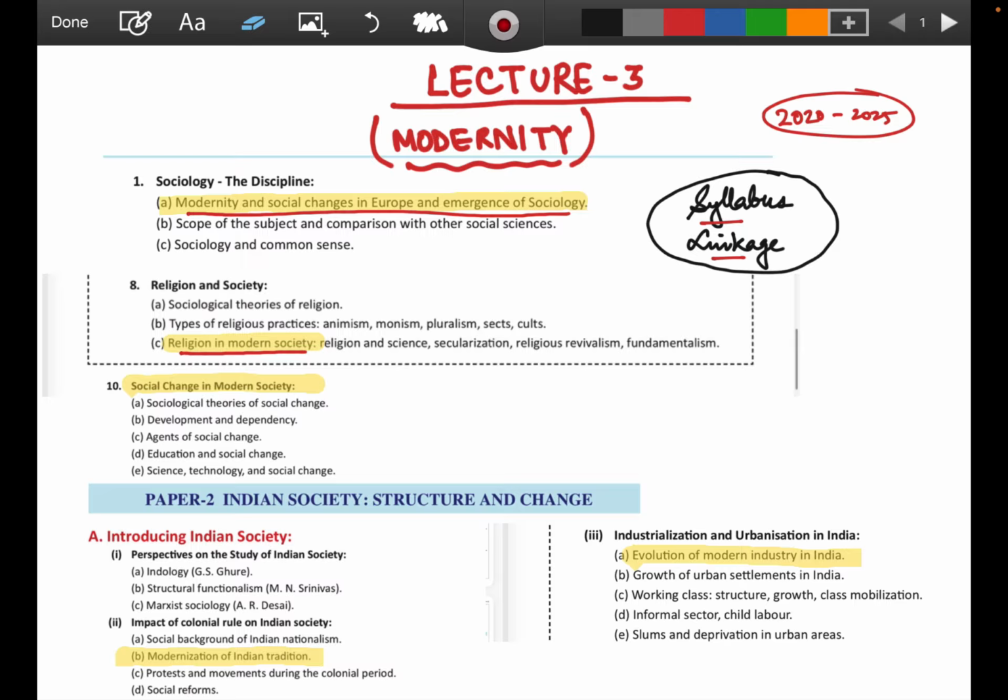So let's see the second part. It's asked in social change in modern society. Again, the different types of changes, the agents of social change and everything. We are not going for any other keywords. We are just going for the keyword modernity, so we are going to deal in and around it.